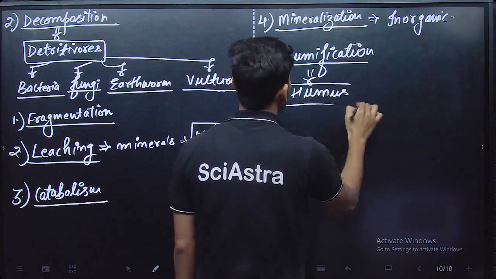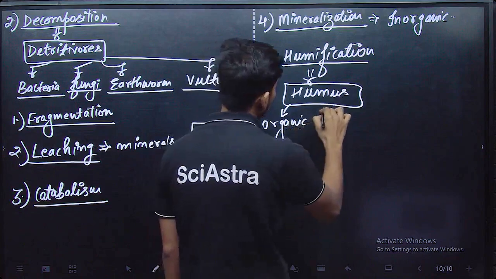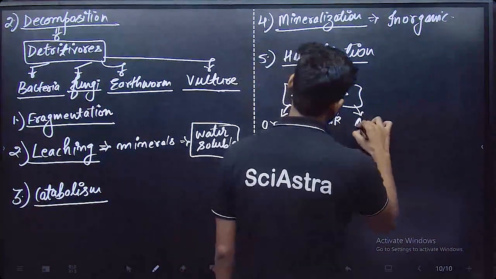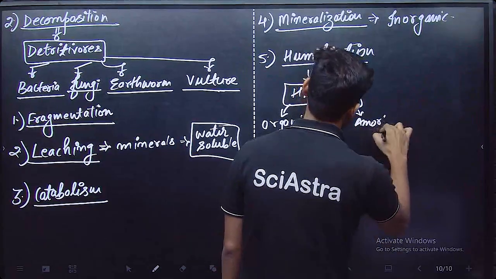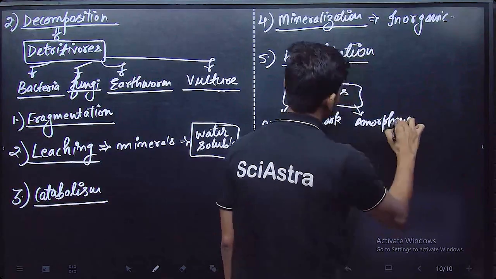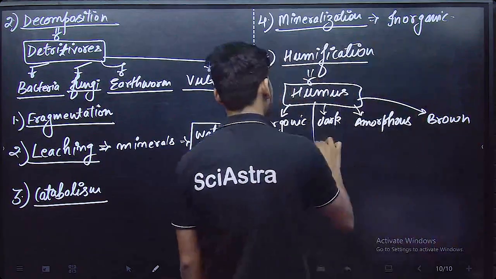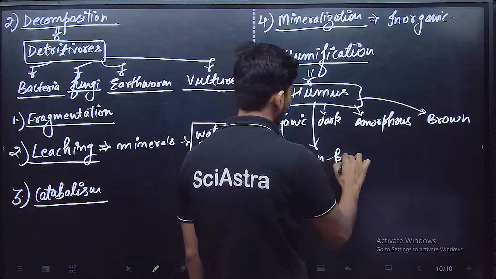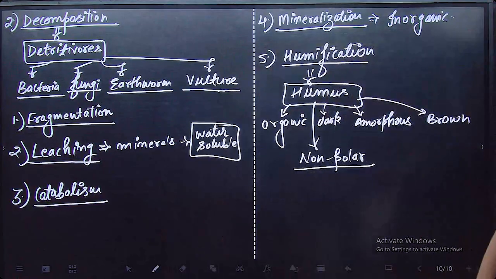Humus is actually an organic, dark, amorphous, brown layer which is not soluble in water, which is non-polar. And that's why, because it is non-polar,